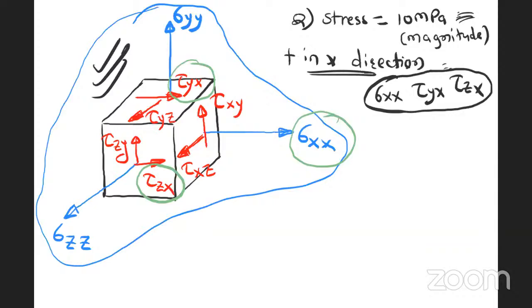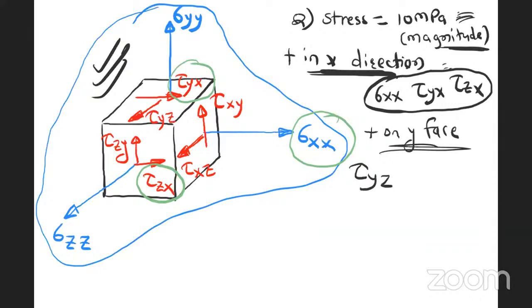And if I define phase also, on y phase, here I have defined one magnitude, 10 megapascal, defined direction, x direction, and on y phase is also given. That means it is tau yx, y phase and x direction. This is tau yx equal to 10 megapascal.